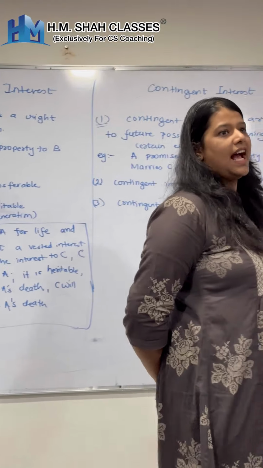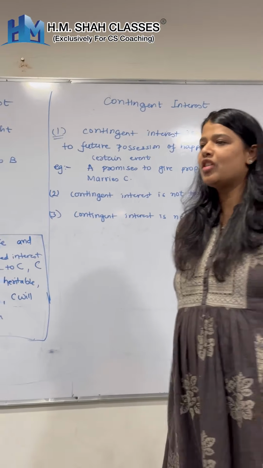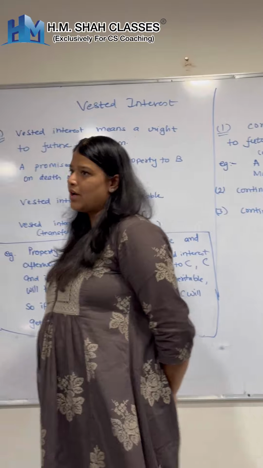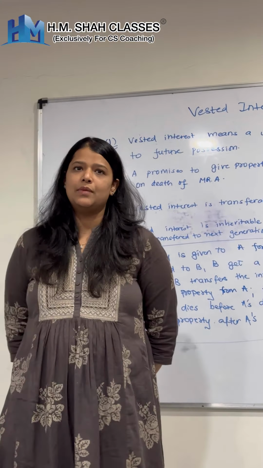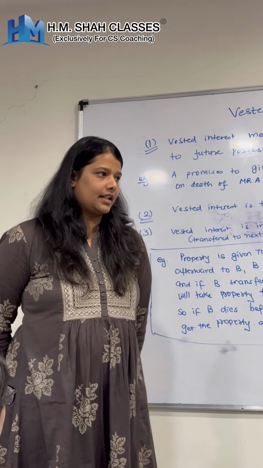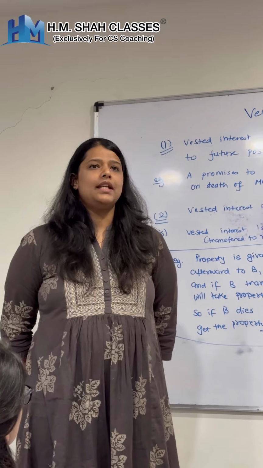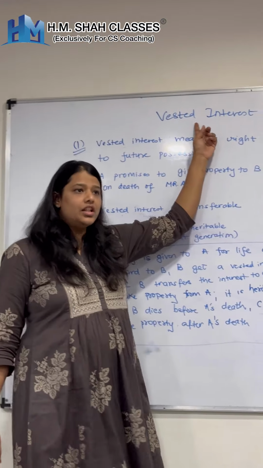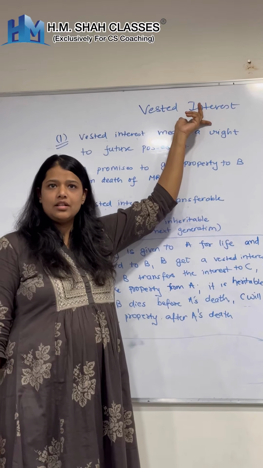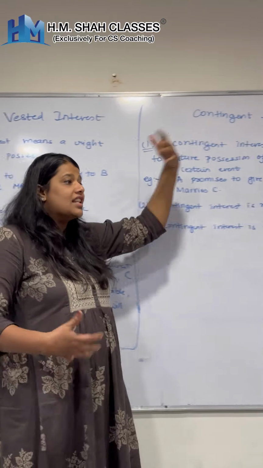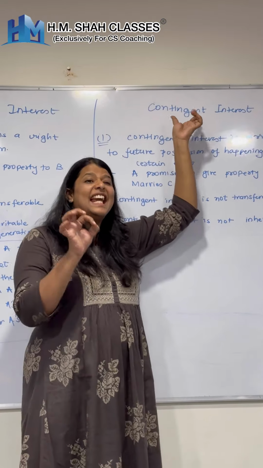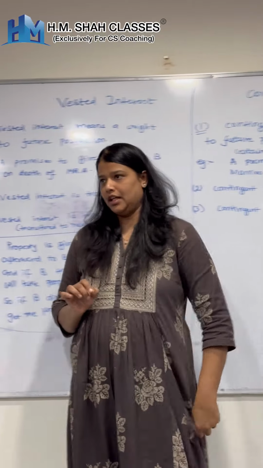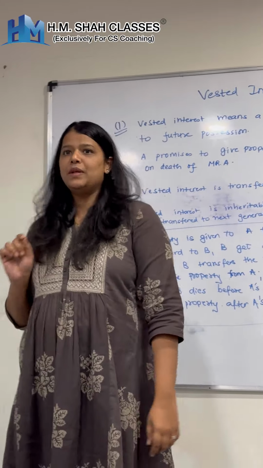Vested interest and contingent interest in the Transfer of Property Act. As you know, we are talking about immovable property because we are talking about the Transfer of Property Act. Now, an immovable property can be transferred in two ways. That is, you can transfer a vested interest in the property, or you can also transfer a contingent interest in the property. Now, what do you mean by interest, or what do you mean by vested interest?